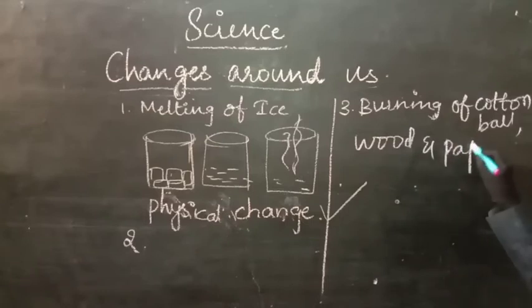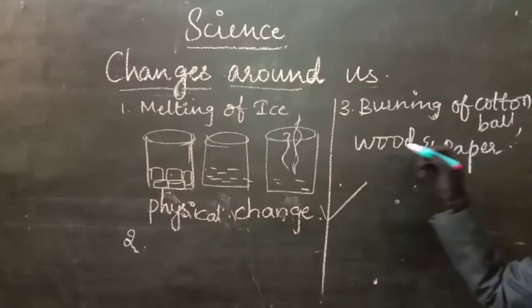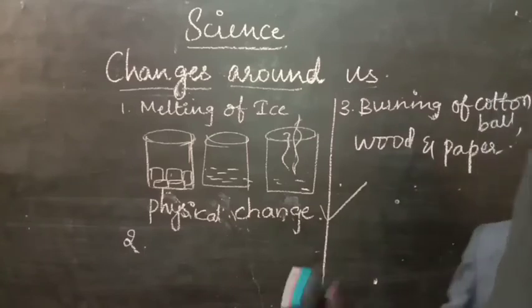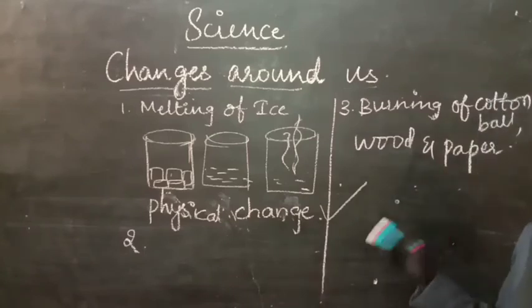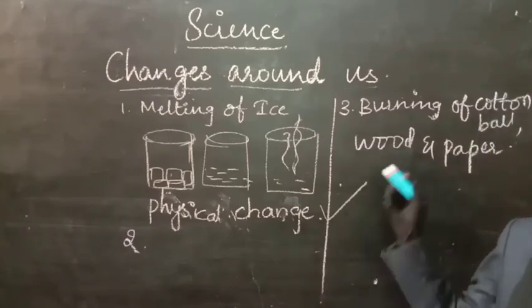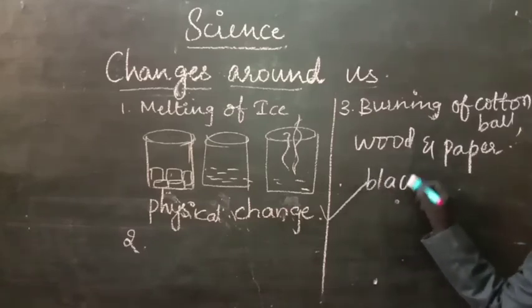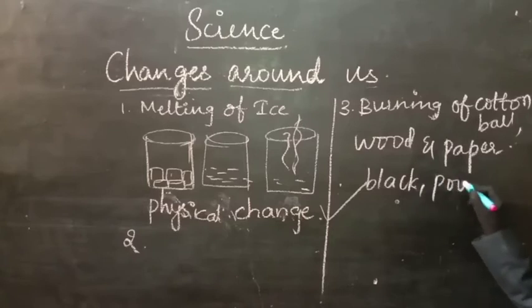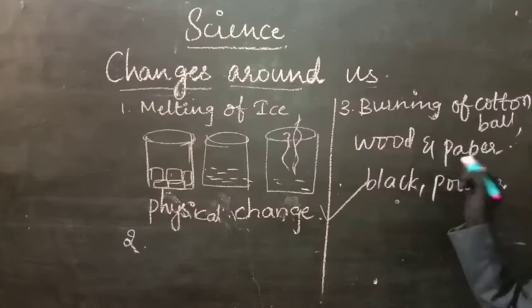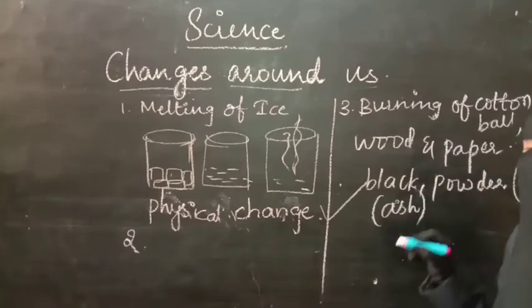When we burn these things, you will observe that the shape of it will be changing, size will be changing and color, as well as a new substance will be formed. That new substance will be black in color and powdery form. The black powder we get after burning paper or wood is nothing but the ash.